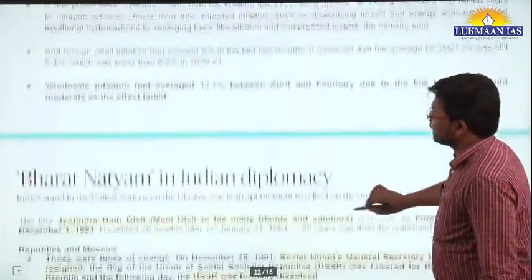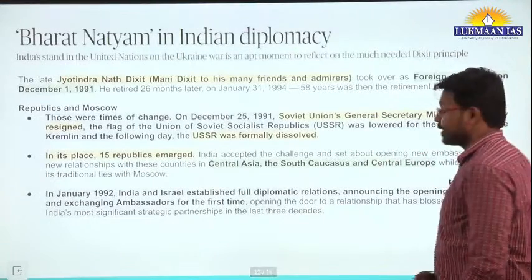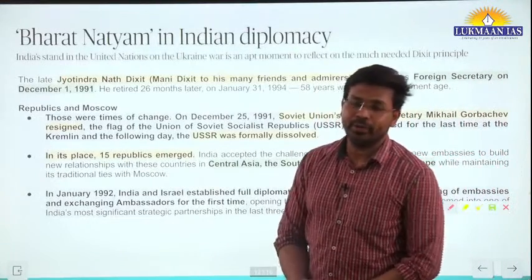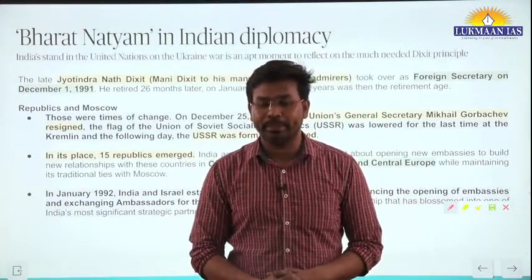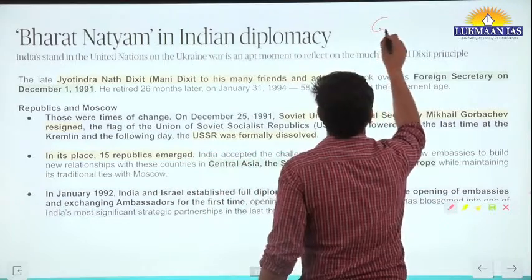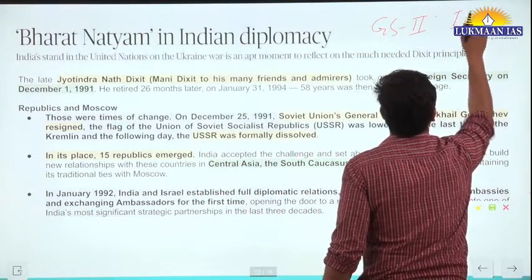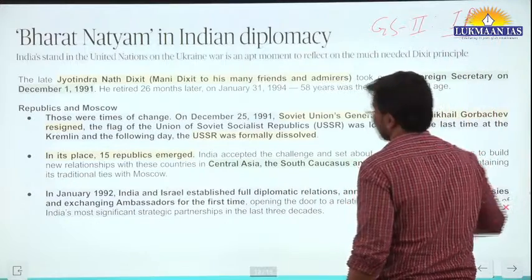Now with this, let us take another topic. This is again a very important topic for Indian diplomacy. This topic is important for GS paper 2, under the international relations section, in the mains exam.